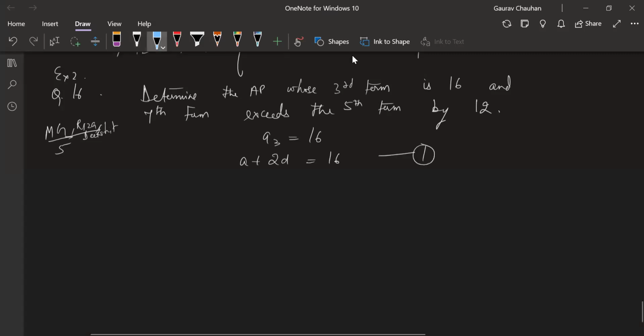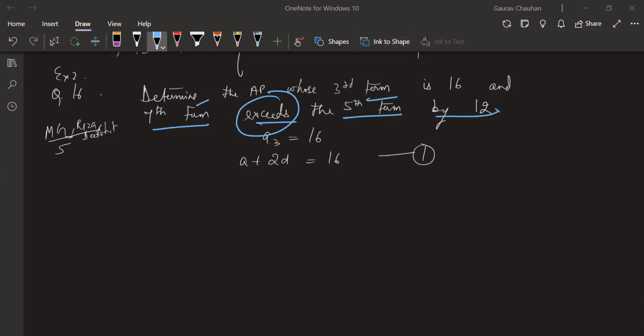Next, they are saying the seventh term exceeds the fifth term by 12. What does it mean? Seventh term exceeds means which one will be bigger, seventh or fifth one? Bindu? Which one will be bigger? Dilruba, which one will be bigger? Seventh one will be bigger, okay?